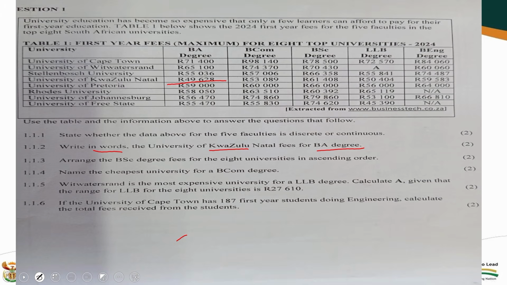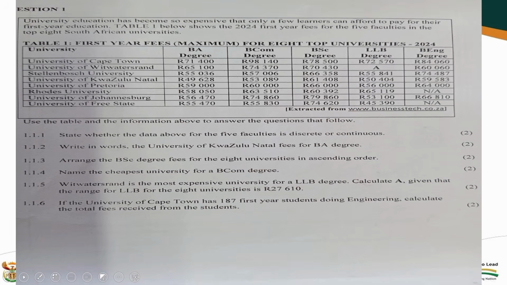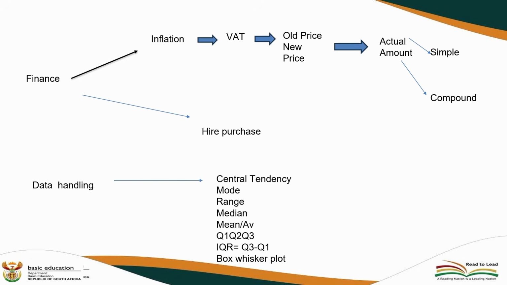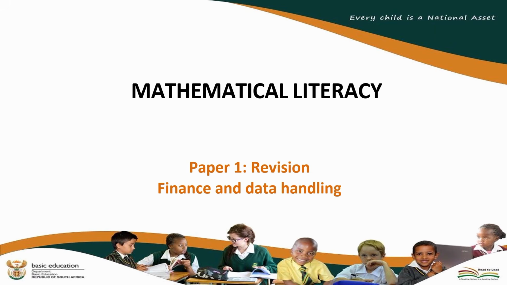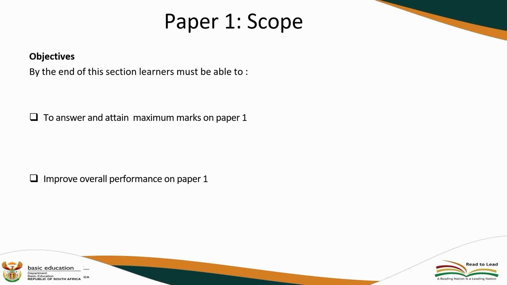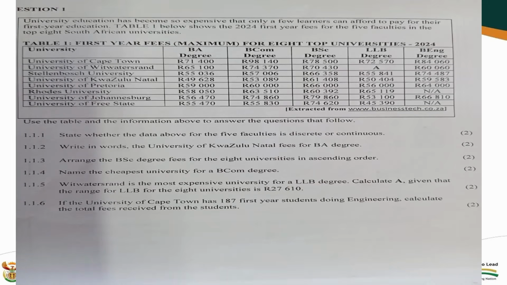Now, look at this question that says arrange. The third question will always be: arrange the BSc degrees fees for the 8 universities in ascending order. Now look at it, there is a word which is called arrange. You are going straight to the BSc degrees.